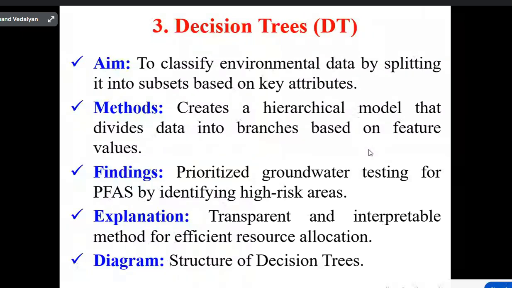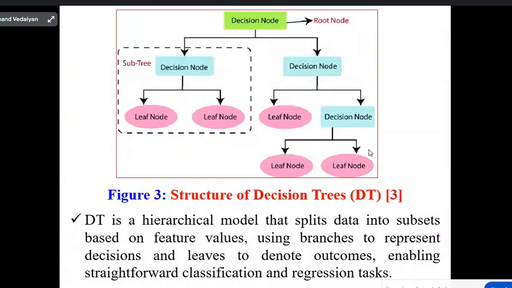Then the structure of the decision tree. This is the structure of a decision tree. See here, there is a root node followed by decision nodes. On the left side we have a decision node with leaf nodes. On the right side we have a leaf node and a decision node, which again leads to leaf nodes.